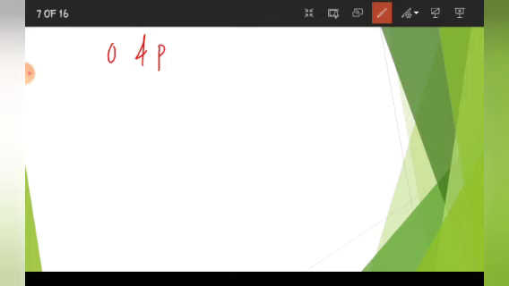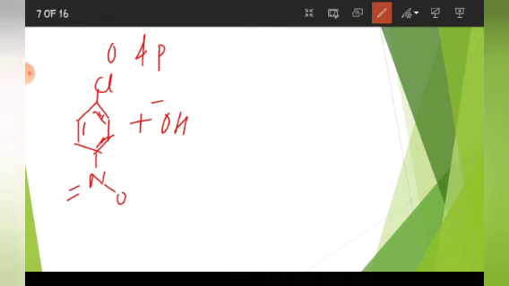See, suppose I take this chlorobenzene, Cl, and at para position I take NO2, and show the mechanism, the attack of OH minus, this is the slow step.